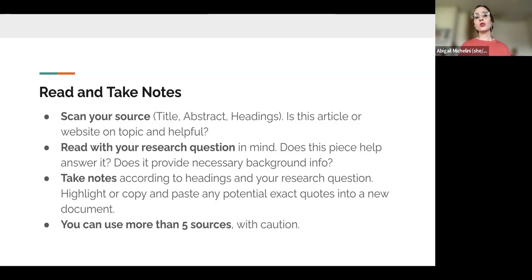But actually using sources, you don't want them to take over your paper. So be careful with using more than 5 sources. Read definitely more than 5, but when deciding, keep it low, about 5, maybe up to 7, depending on if you needed a source for a definition or something. And finally, be ready to summarize. After this week, we're going to be moving into summarizing your sources with an annotated bibliography. That's what's up next. So you'll want to be familiar with these sources and be ready to write about them.